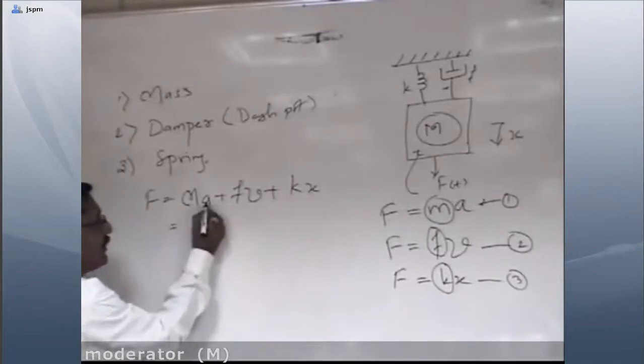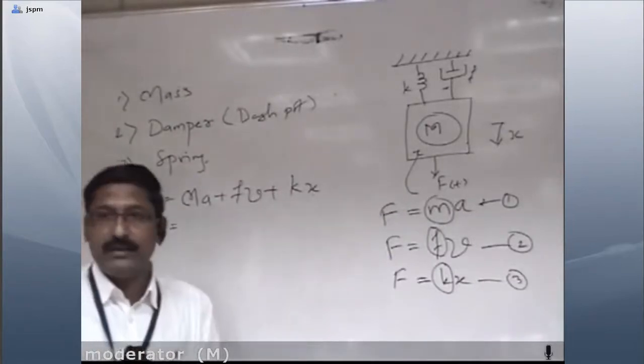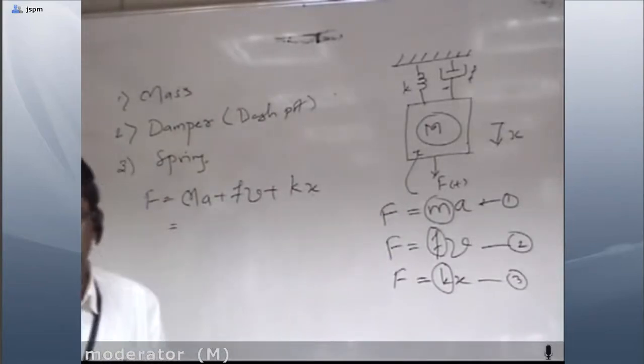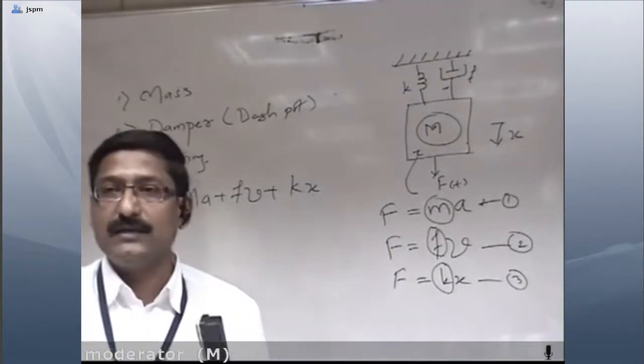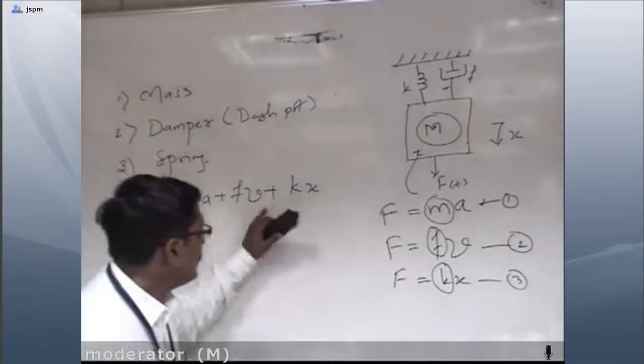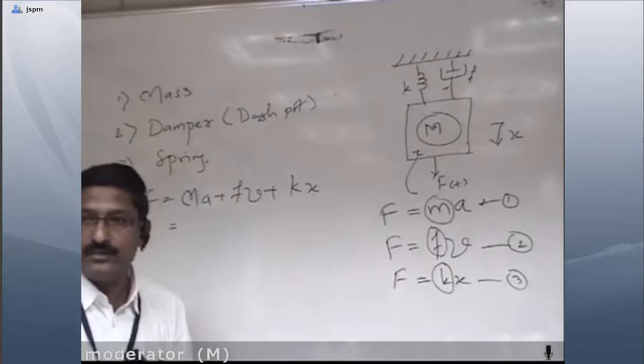Acceleration is the double derivative of displacement, or the single derivative of velocity, and velocity is the single derivative of displacement.